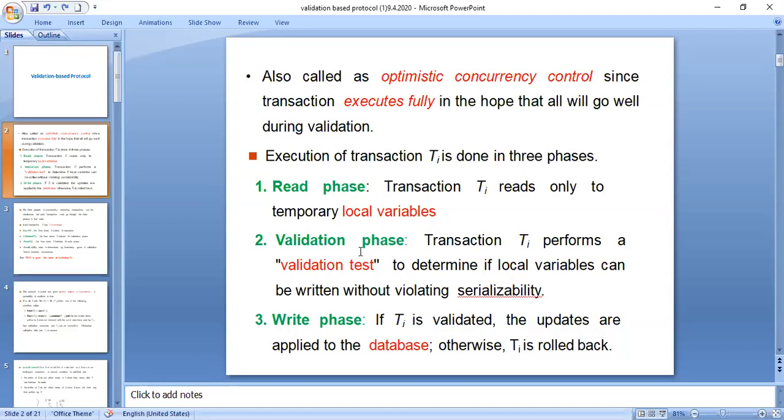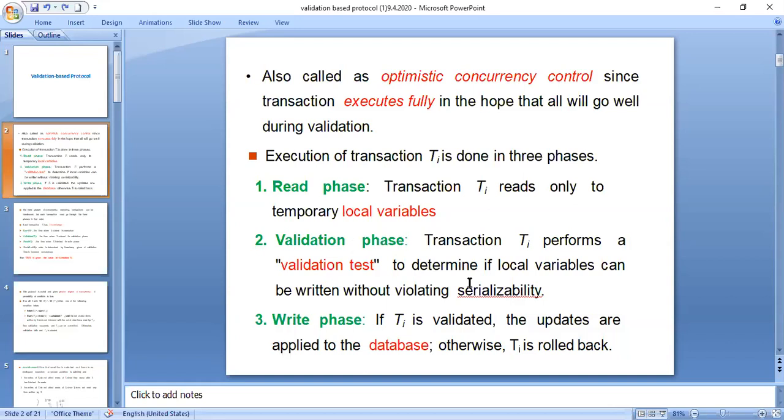When you consider the validation phase, if you want to attain serializability within a schedule, because transactions are getting executed in parallel, it has to undergo the validation phase. In order to attain serializability, any transaction will undergo a validation test to know whether local variables can be written without violating serializability.